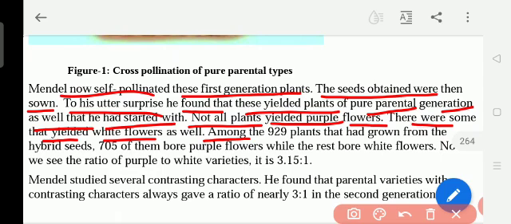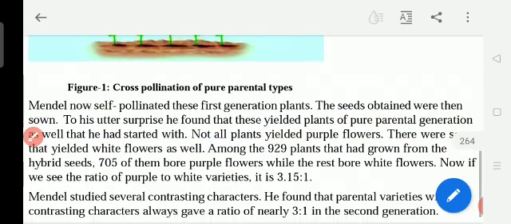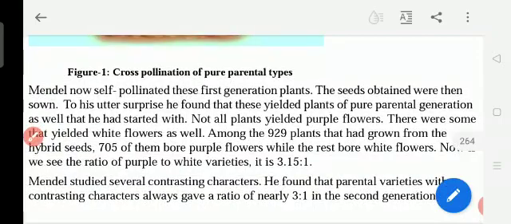So he counted the plants. Among them, 929 had grown from the hybrid seeds. Among the 929, 705 were purple flowers. This is the dominant, which he got more. In the table I showed the dominant characters and the recessive characters. So the purple flower is the dominant, and the rest were white flowers.